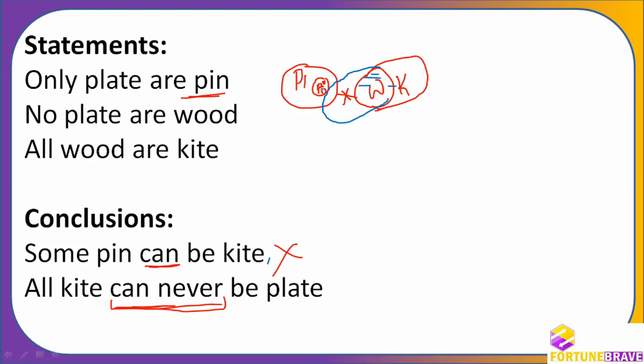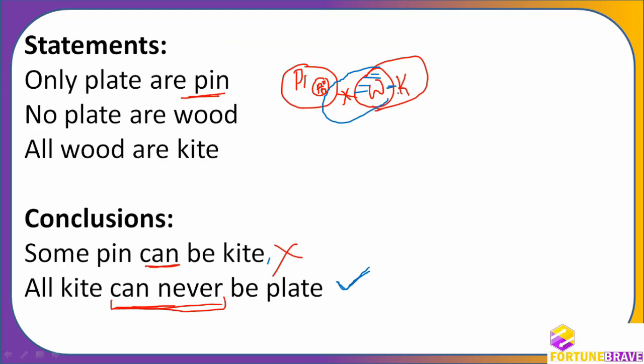Wood cannot go inside. If wood cannot go inside, then all kite cannot go inside. Whatever I try, this is not going. The wood cannot go inside plate at any point of time. So all kite can never be plate is true.